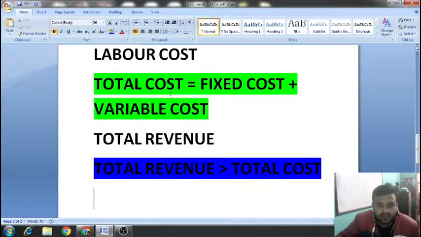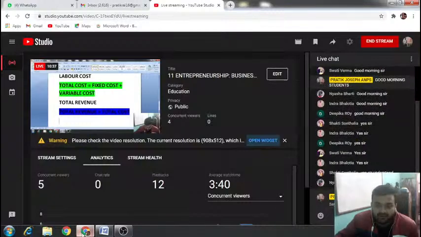This formula: total cost is equal to fixed cost plus variable cost. Yeah, I hope you have copied.